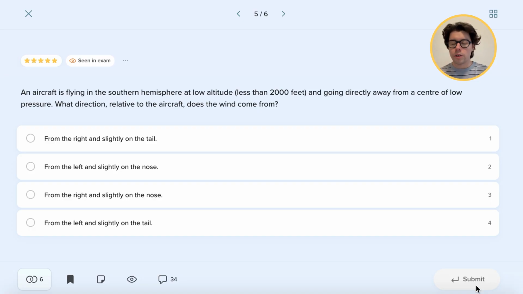And here, of course, the situation is the same as in the northern hemisphere, because the wind always goes from high to low, meaning if we're flying away from the center of low pressure, we need to be flying towards a place of higher pressure, meaning now we're flying towards the wind, so that we'll experience some form of slight headwind. So the answer will be from the left and slightly on the nose.